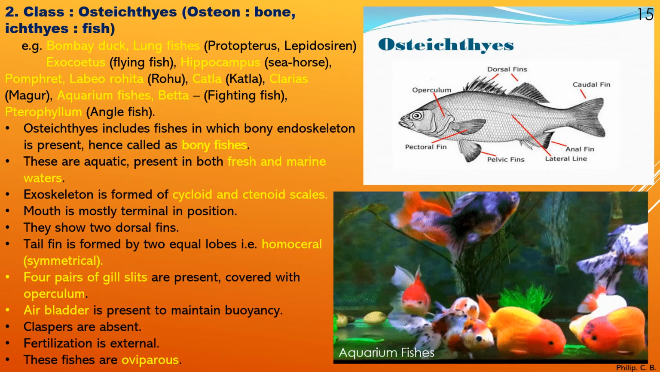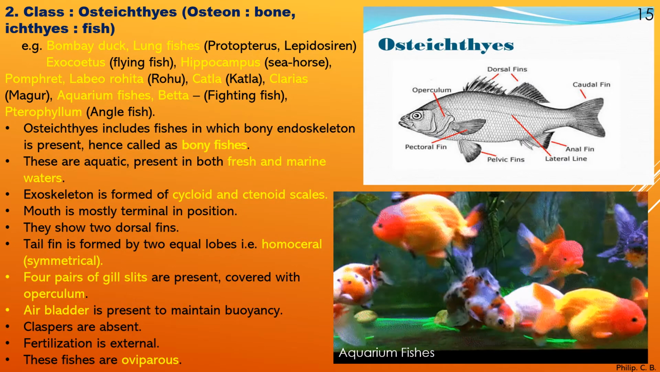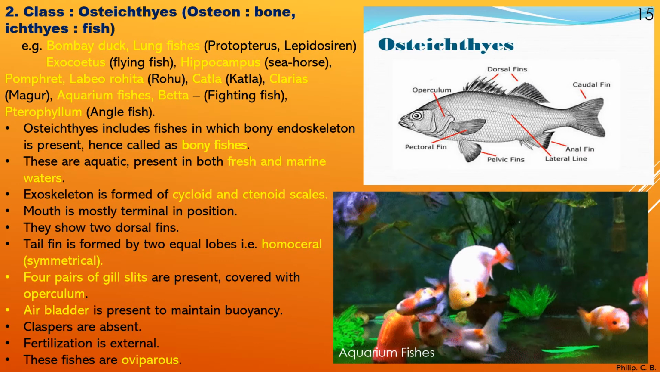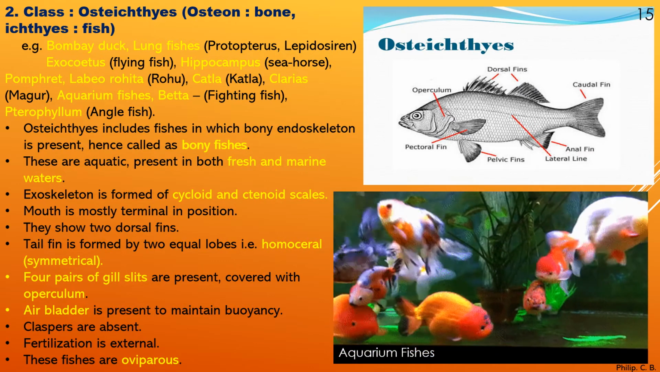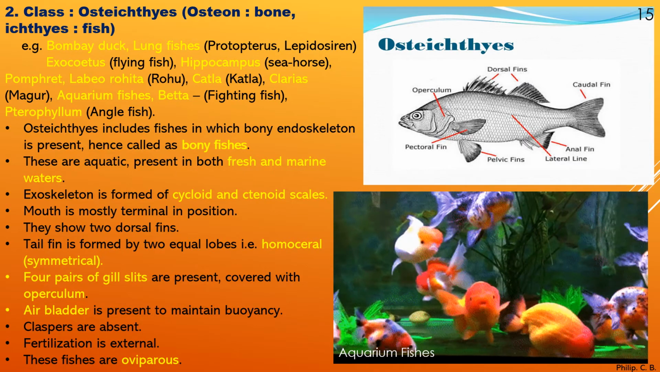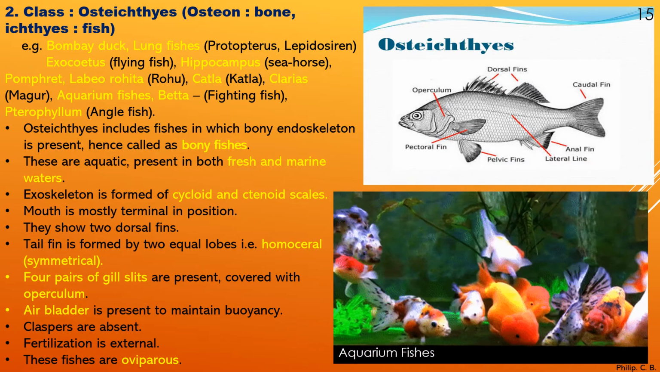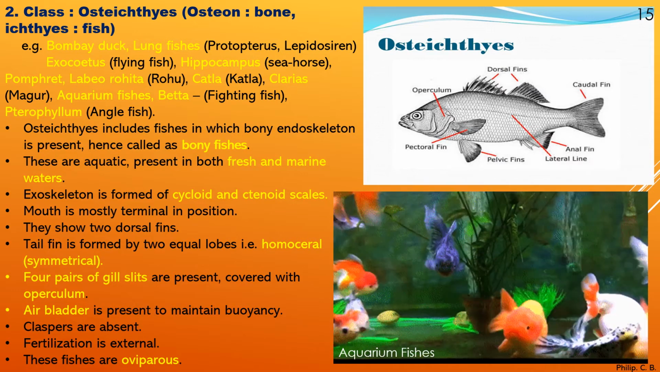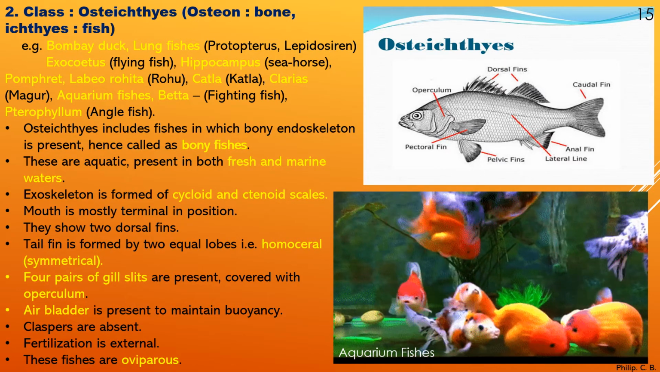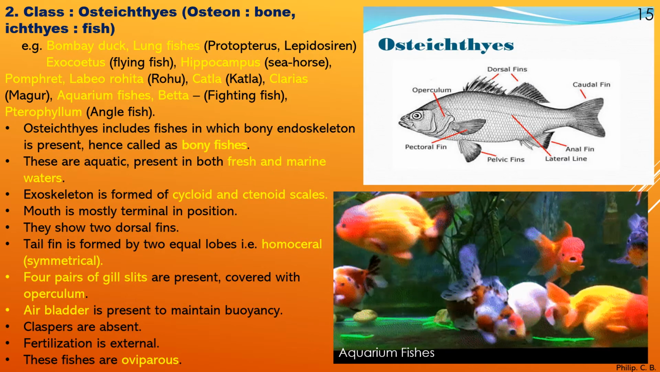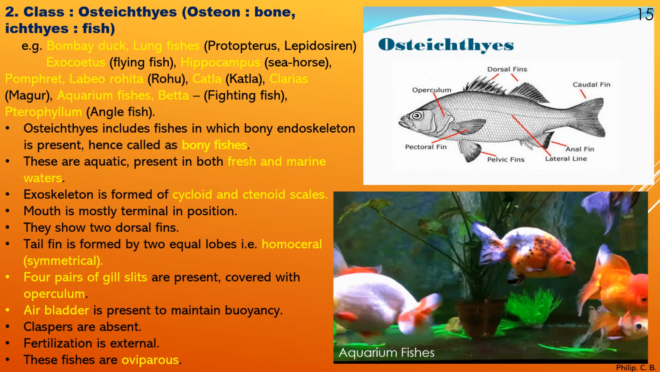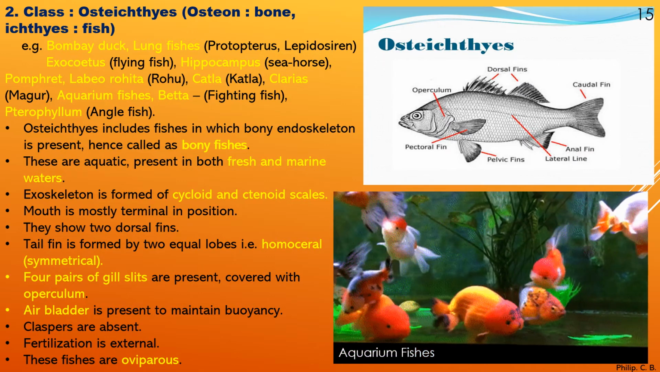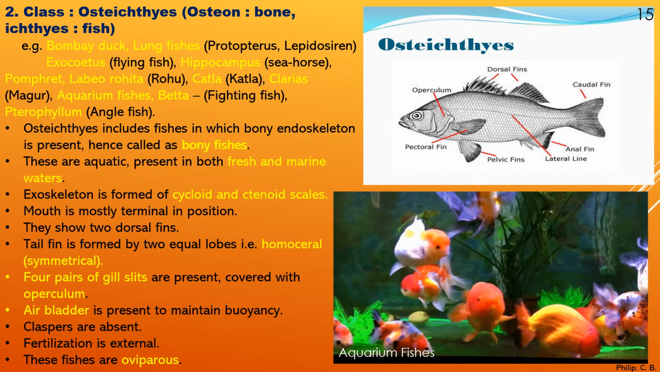Okay, next, mouth is mostly terminal in position. Terminal, you can see towards the central part of the fish in the anterior end. Then they show two dorsal fins, as you can observe highlighted with the marker in the image. Tail fin is formed by two equal lobes, that is homocercal, symmetrical. In comparison to the previous one, the shark, which has a single long tail, here we can see a V-shaped caudal fin, or it is homocercal.